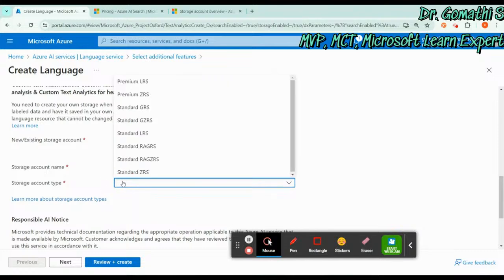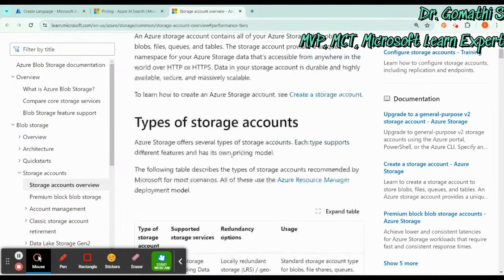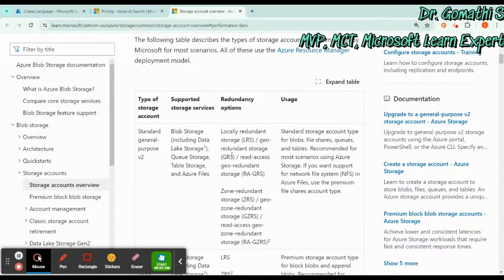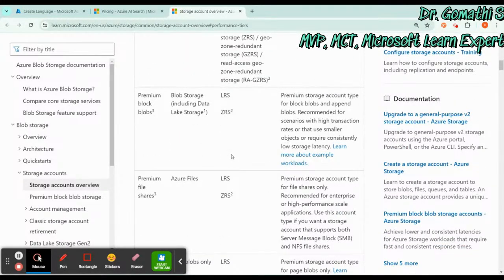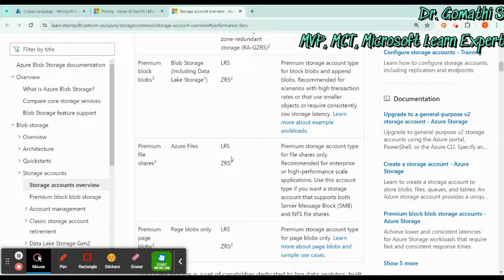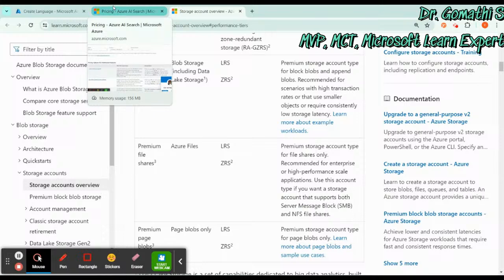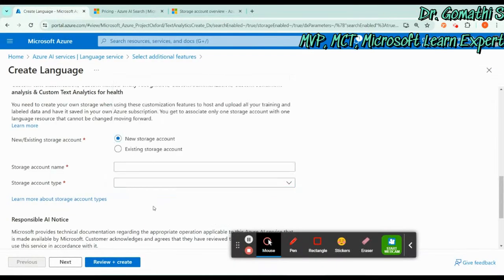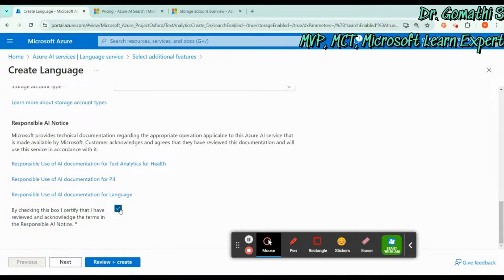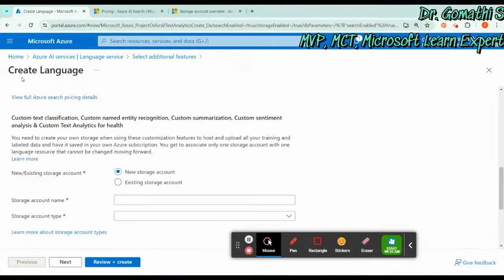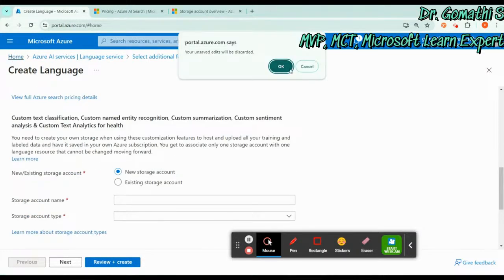So you have to give the storage account name and also the type of storage. So you can learn about what these types of storage are and everything. Okay, what is the standard, what is premium LRS, ZRS. Okay, so everything is available here in this link, so you can learn about it. So what to choose and how to choose, we will be discussing after completing all this demo, because we are just focusing on the demo on how to do that. So after doing this one, you have to check this particular option, and then click review and create. Your thing will be created. Okay, your language service will be created.